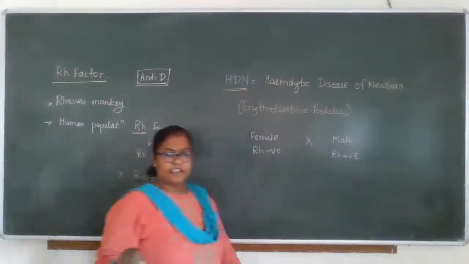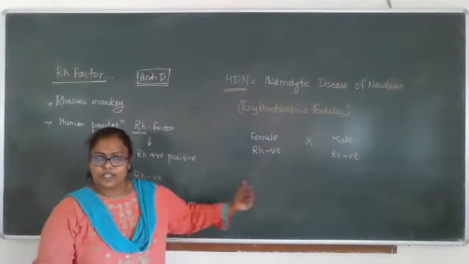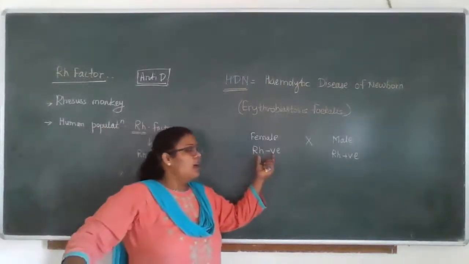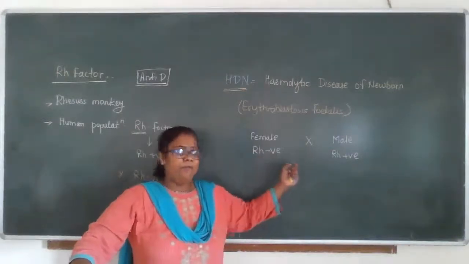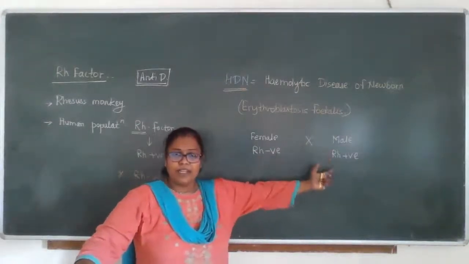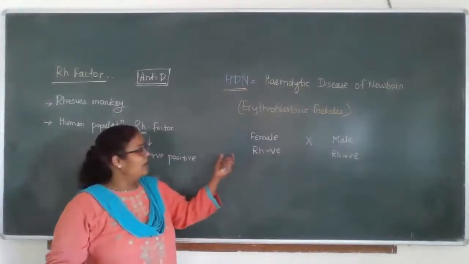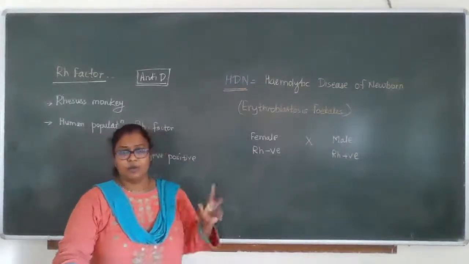The difference is not with the ABO. We are not dealing with the ABO now. We are just dealing with the Rh factor. The father is Rh positive and the female is Rh negative.